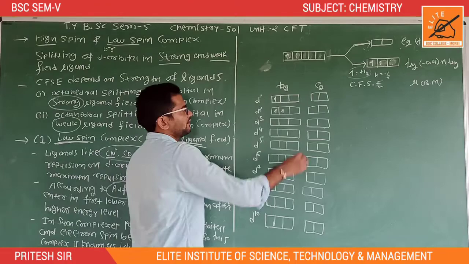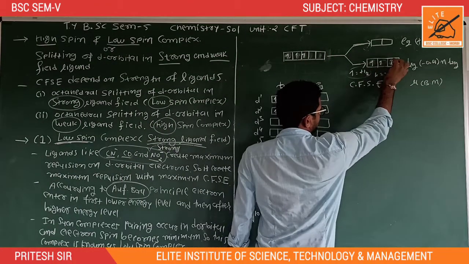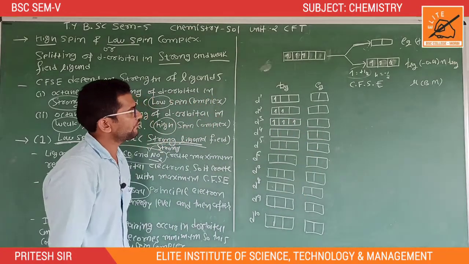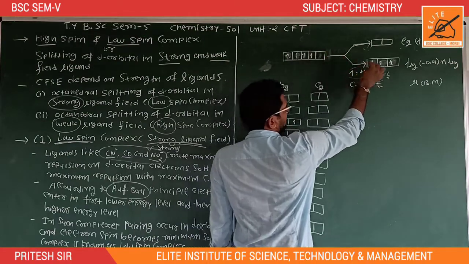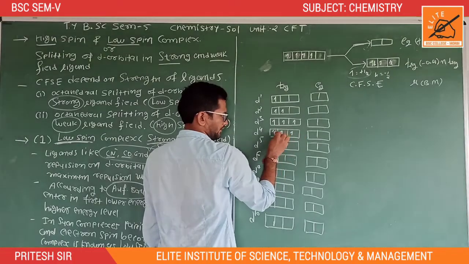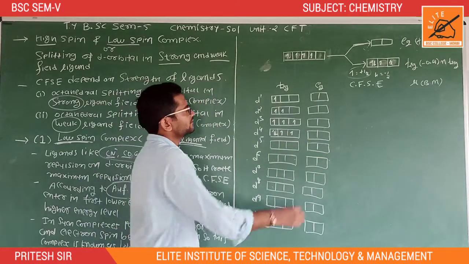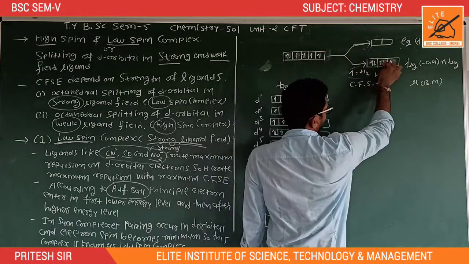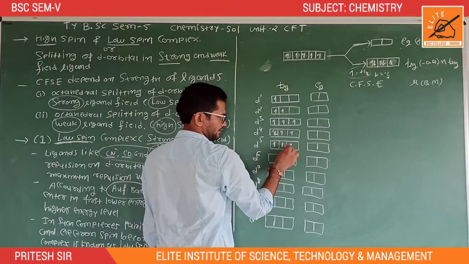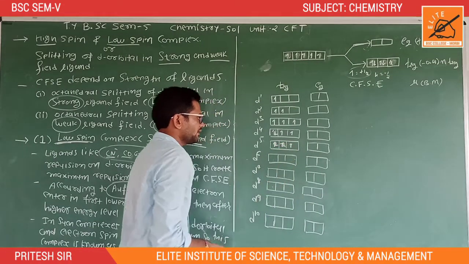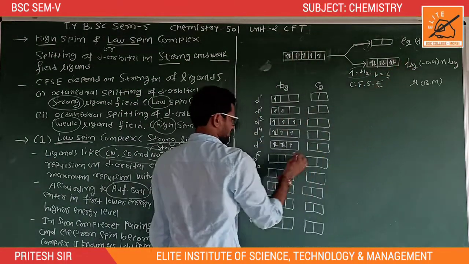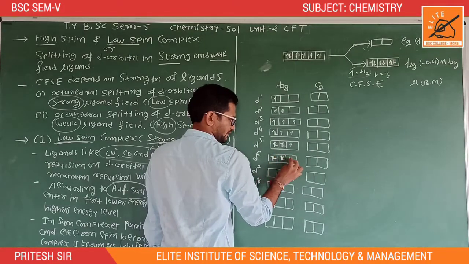And d3 means t2g3, eg0. D4 means t2g4, eg0. D5 means t2g5, eg0. And d6 means t2g6, eg0.